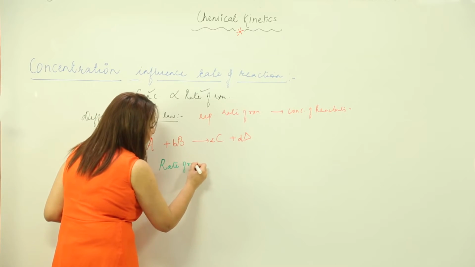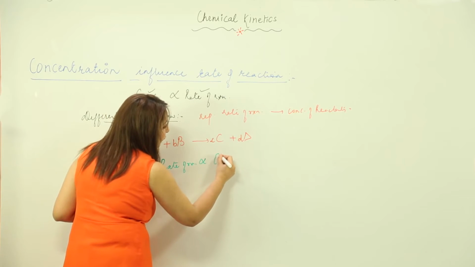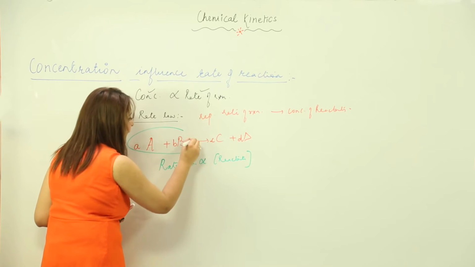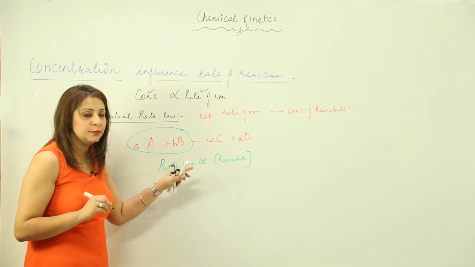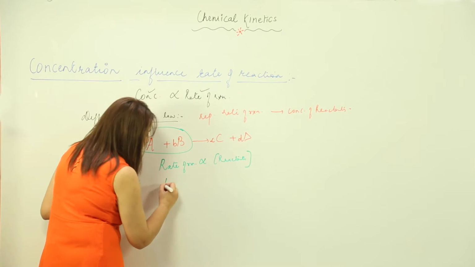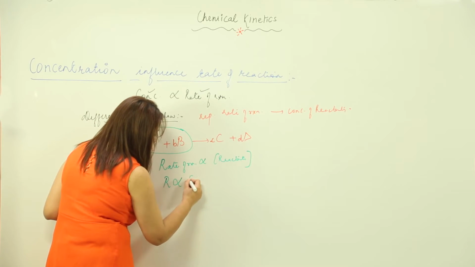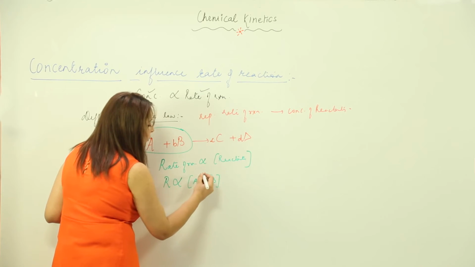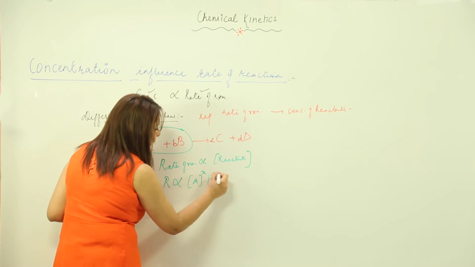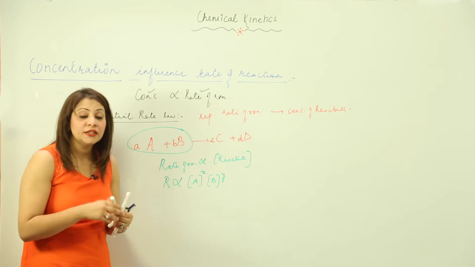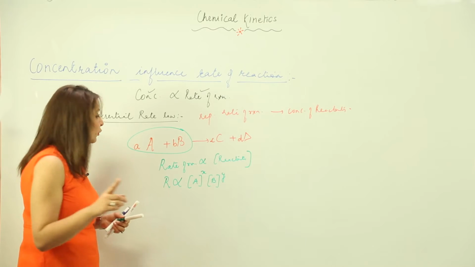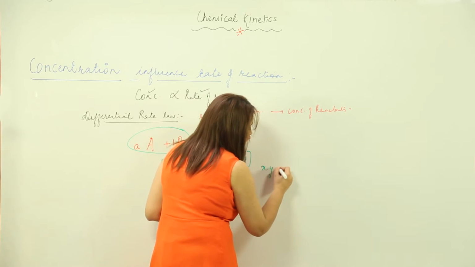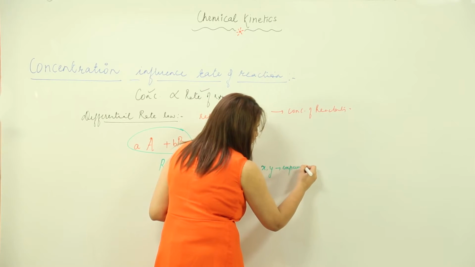the rate of reaction is directly proportional to the concentration of the reactants. In this reaction we have these reactants, so I am going to write the expression using them. That means the rate of reaction is directly proportional to the concentration of A times the concentration of B raised to the respective powers, and let the powers be x and y. These x and y are not the stoichiometric coefficients, they are not a and b. These x and y are actually the experimental values.